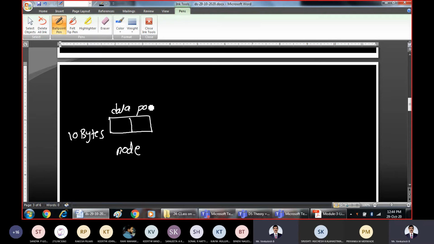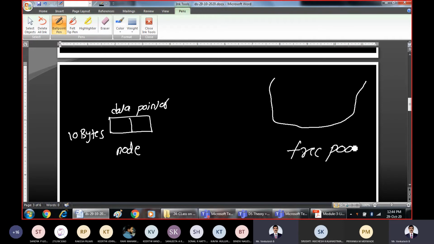I'll take one sample scenario. If this is a node which requires 10 bytes of memory, this is the data field, and this is the pointer field or link field. To represent this, you need 10 bytes of memory. Now, to allocate memory for this, we should have some memory. For our understanding purpose, I am showing it like this.